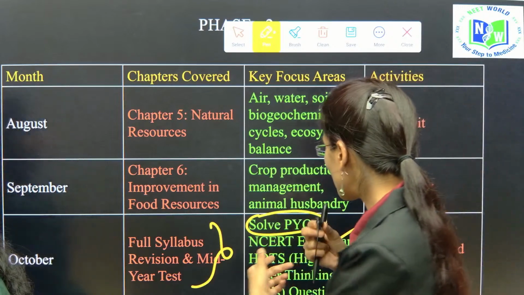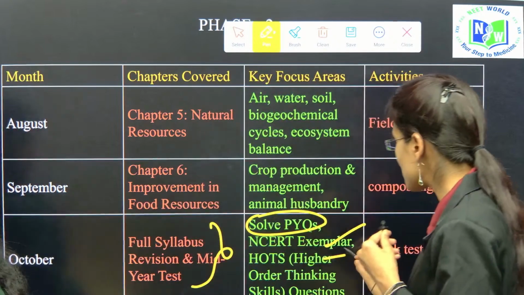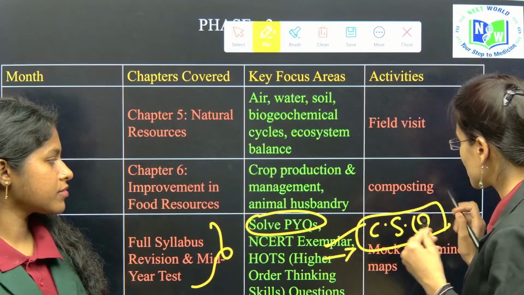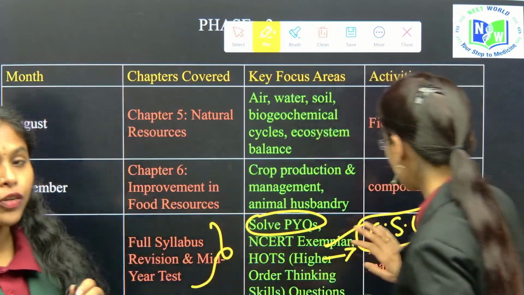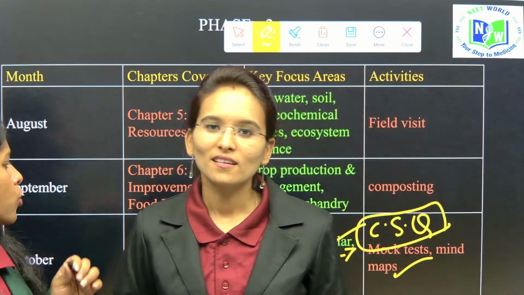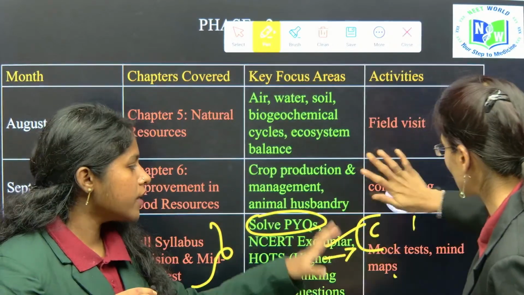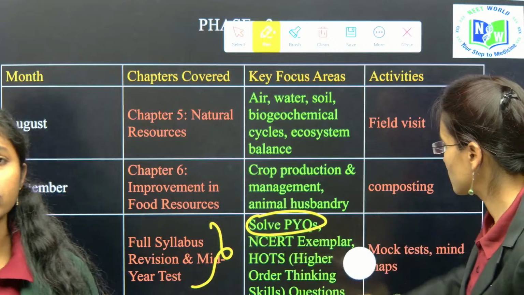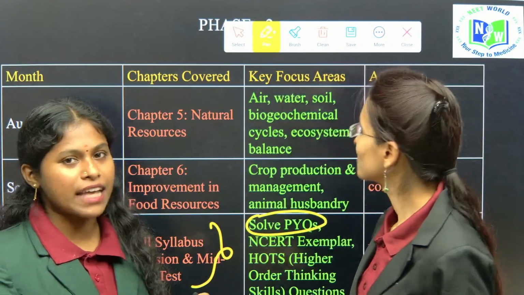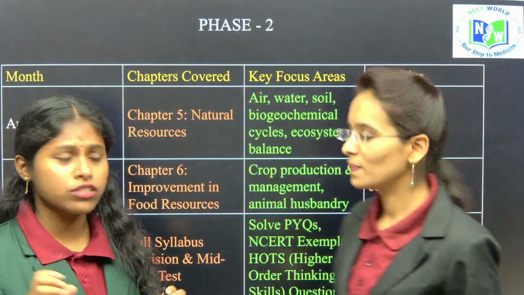And then next, you need to focus on the higher order thinking skills. In these higher order thinking skills only, you are going to study the case study questions. By the case-based questions, children, you can increase your analytical thinking and can remember the topics easily. So, through that, you can give mocks based on the case-based questions. There, you can note the mind maps of the total chapters. Then it is very easy to write the examination. It is very helpful to make charts, flow charts, and all that.